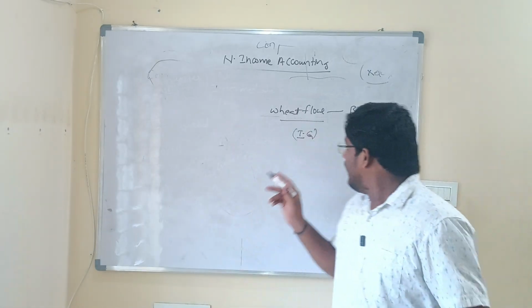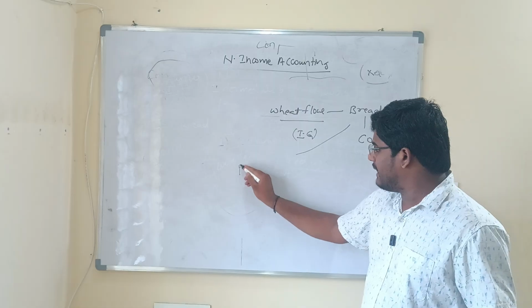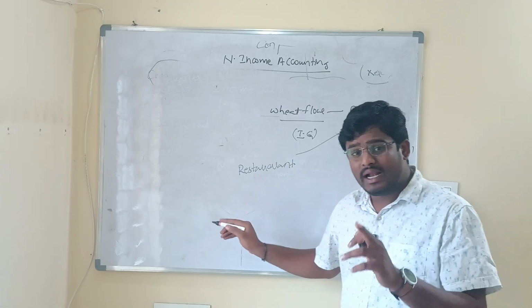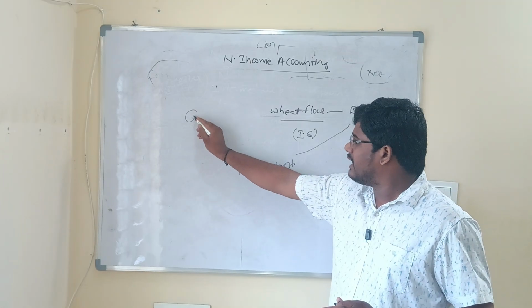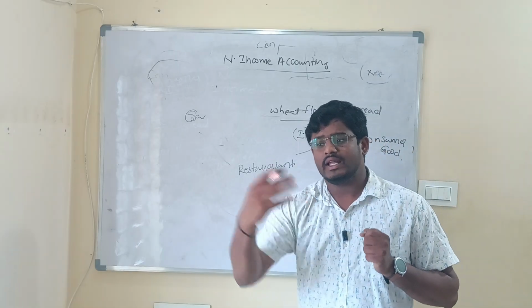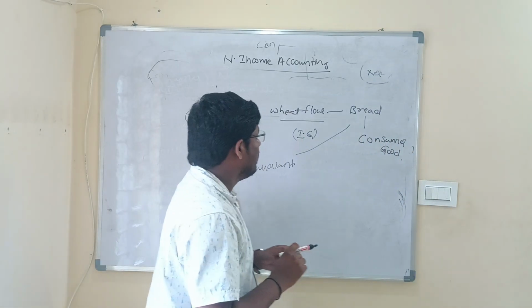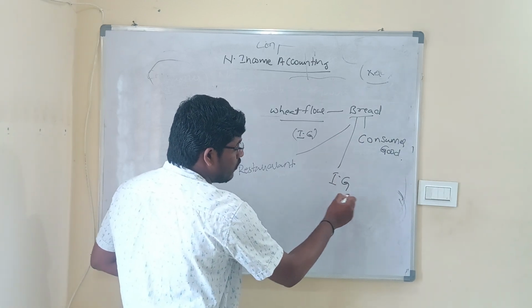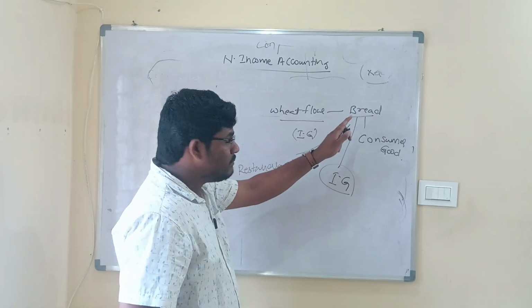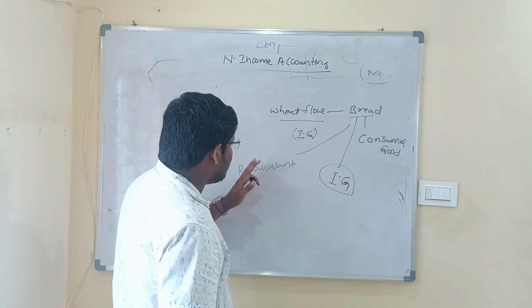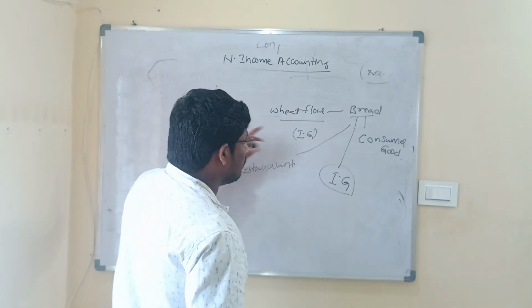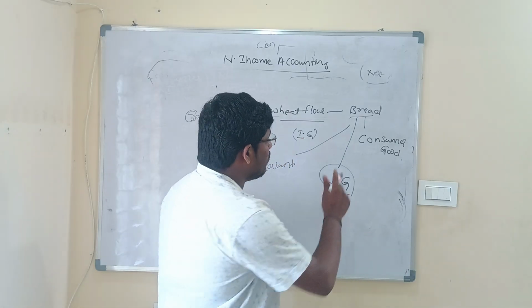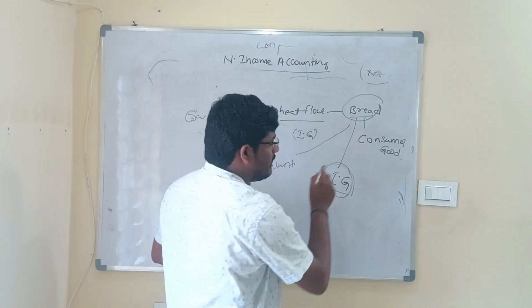Now let us understand, if the same bread is purchased by a restaurant. This bread is then used to make certain sandwiches. So the bread is taken and made into sandwiches. In this case, bread is considered an intermediate good. Why? Because bread is being used by the restaurant to make another good, and now bread has lost its identity, at least certain identity has been lost. That is why bread is an intermediate good.